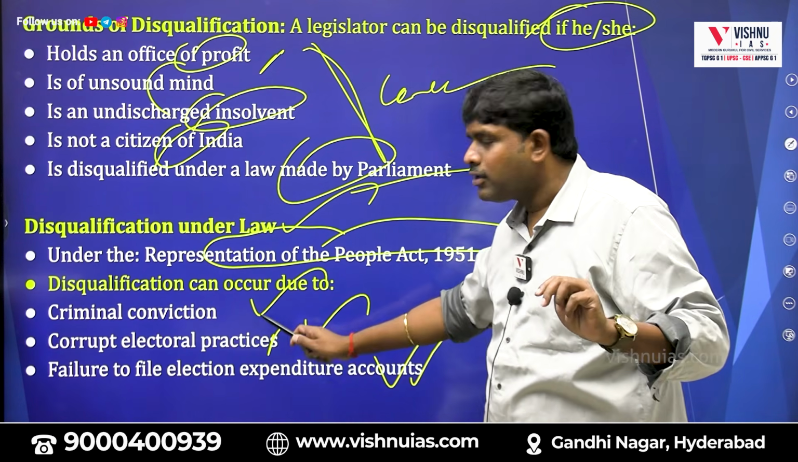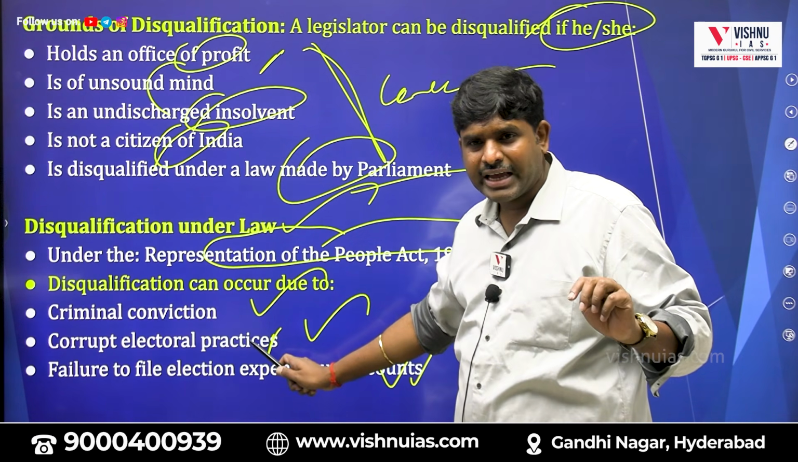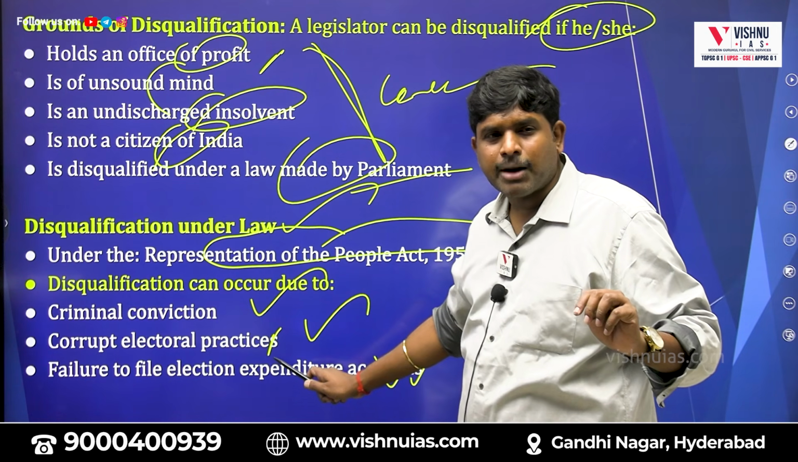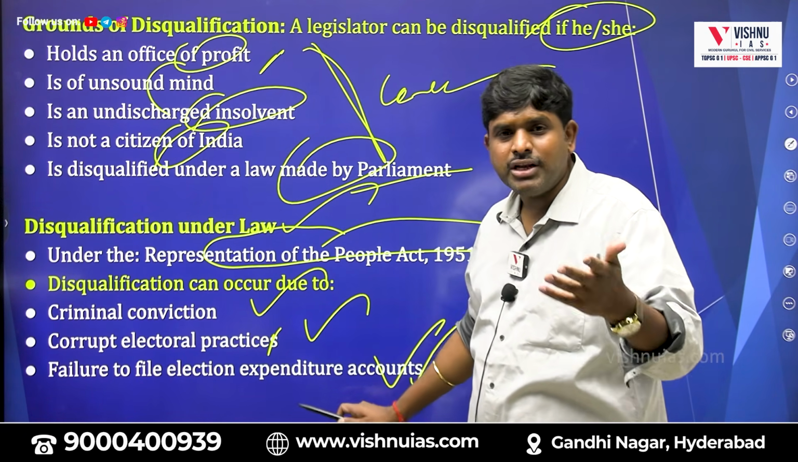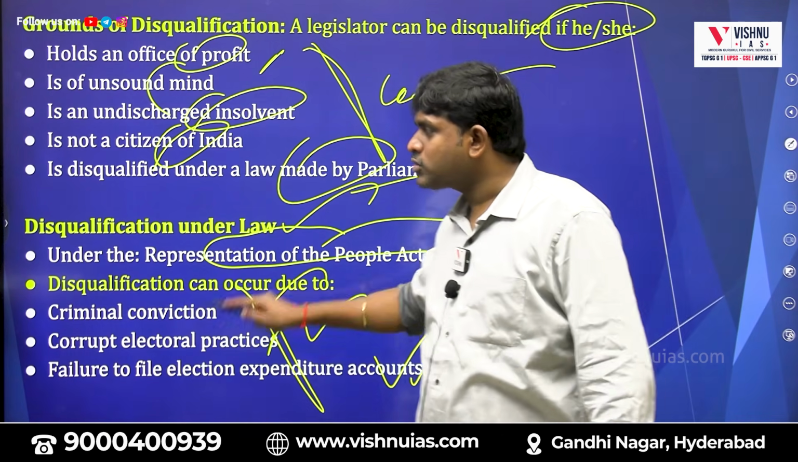Three things: criminal conviction, like rape. Second, corrupt electoral practices. Third, failure to file election expenditure. You must remember these three.